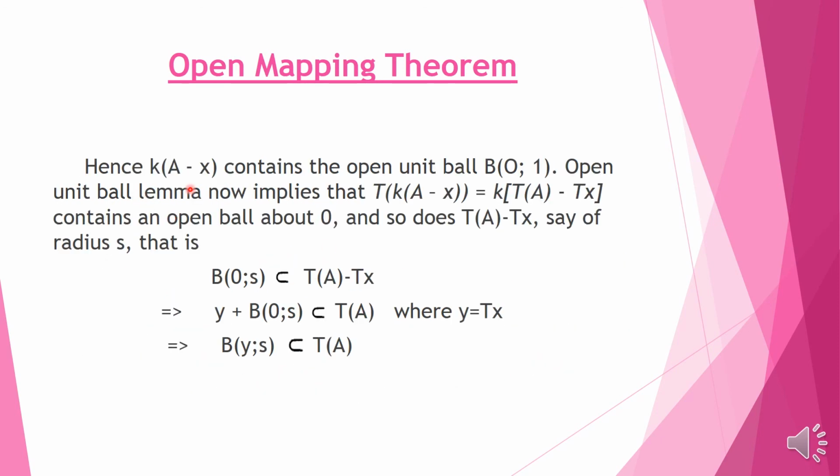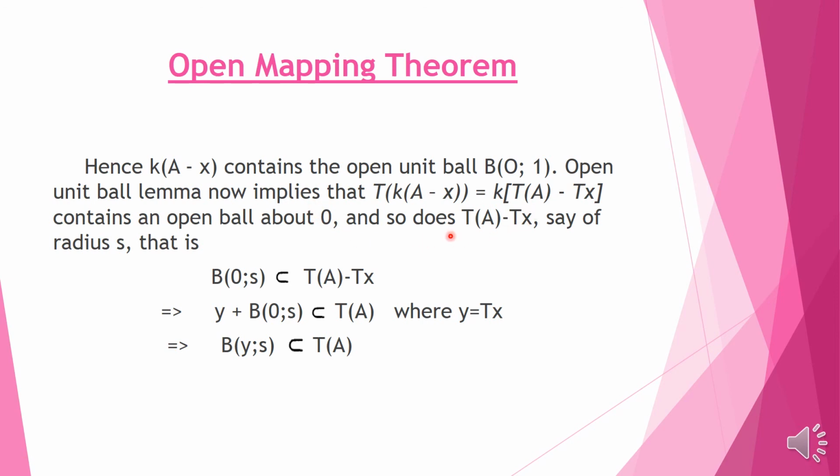Hence k times A minus x contains an open unit ball of radius 1. So we will use the open unit ball lemma here. The open unit ball lemma implies that the image of this set under this linear operator will contain a ball about 0. This is from the open unit ball lemma, which we just proved.